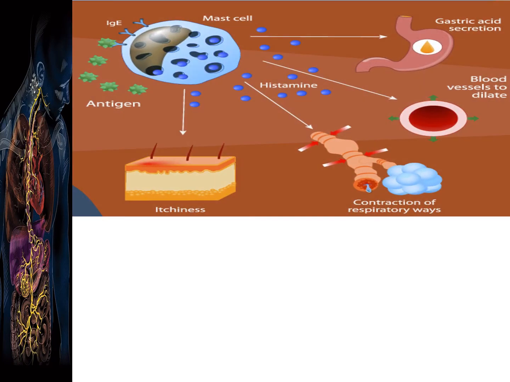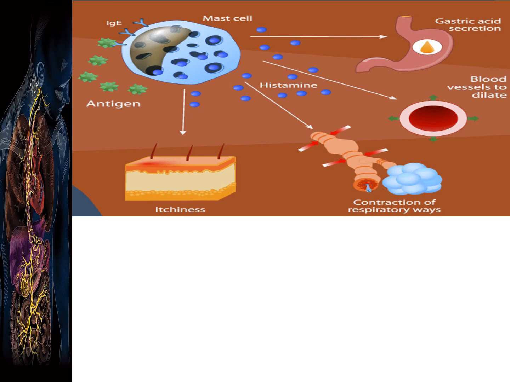Sometimes in a few individuals, due to misbehavior and destabilization of the mast cell, there is an excess release of histamine.